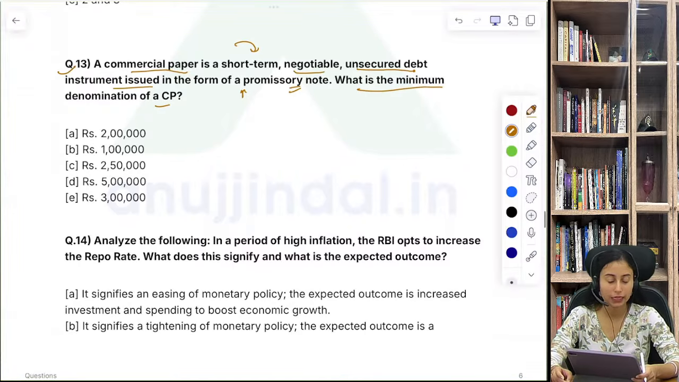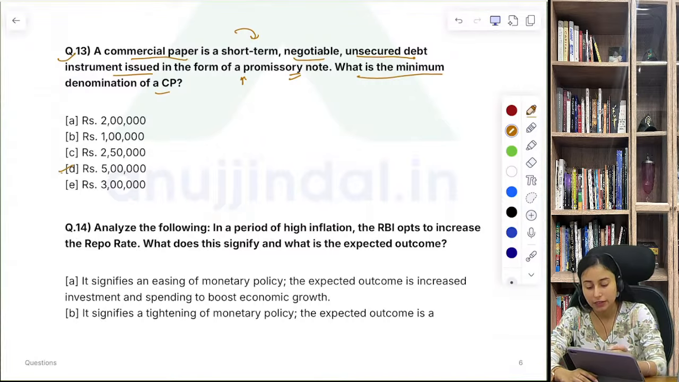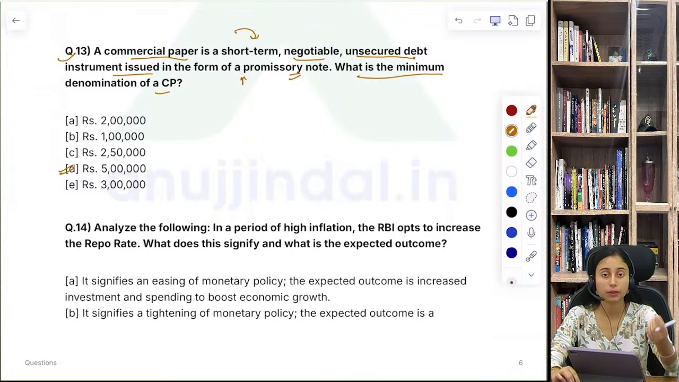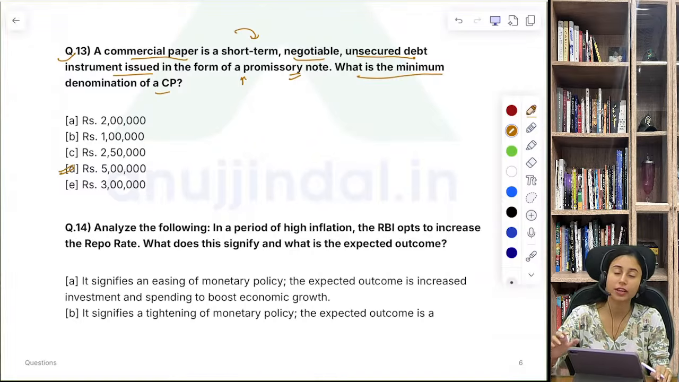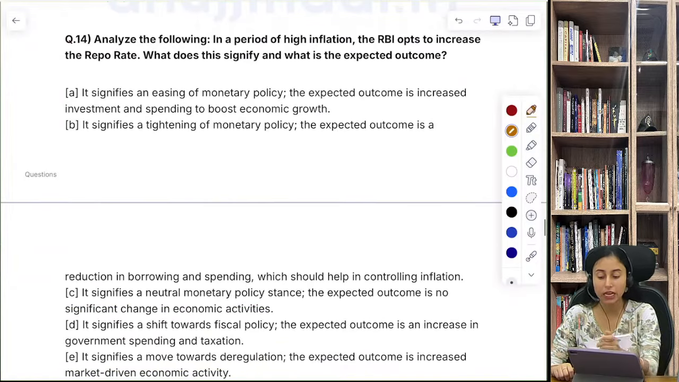Question number 13, I am not getting an answer. So basically 5 lakh, D. 5 lakh is the minimum denomination for commercial paper. Even if the investor is buying a commercial paper, the minimum investment amount in the commercial paper is also 5 lakh only. So you have to remember this rule and remember this number, that 5 lakh is the minimum investment or the minimum denomination in the commercial paper. Let's just move ahead with question number 14.